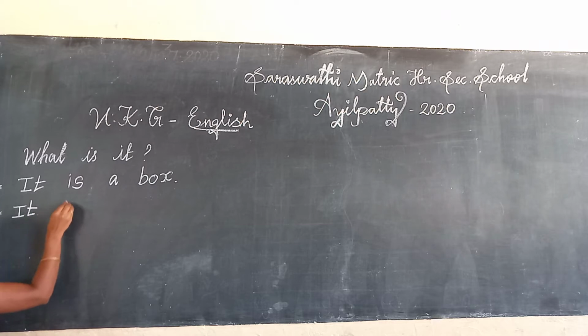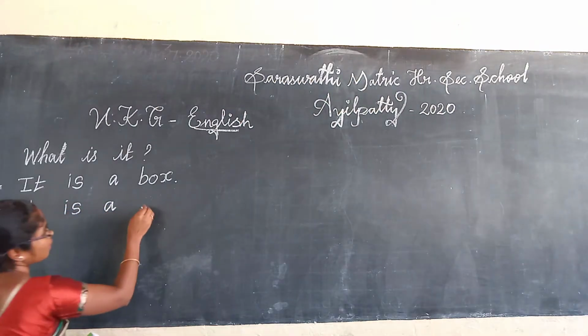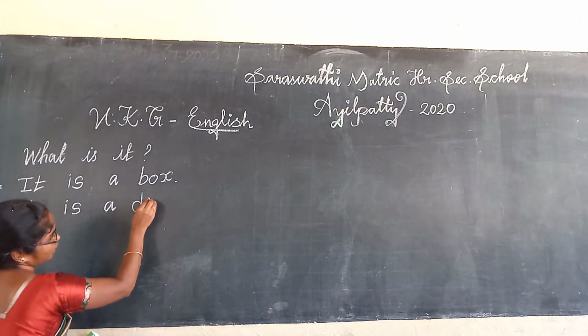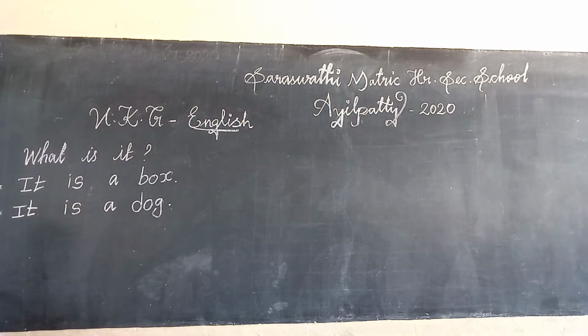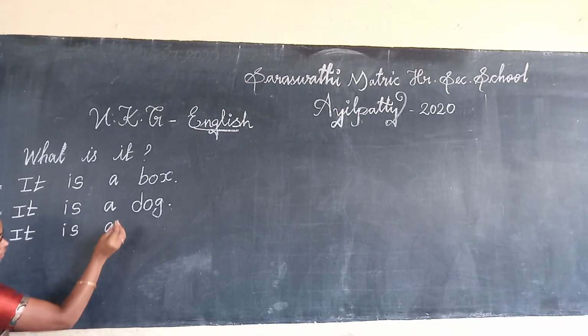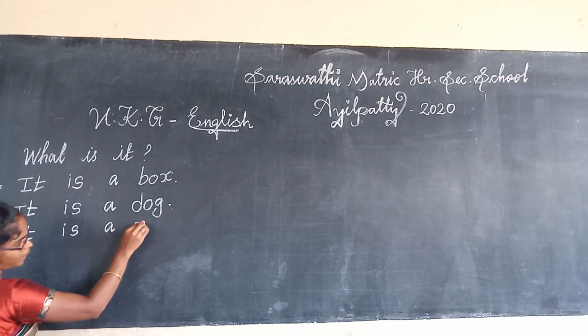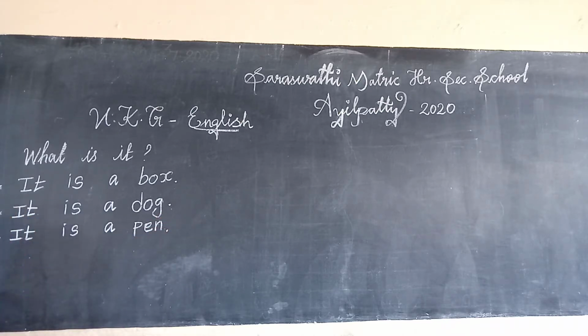It is a dog. Dog. Okay, children. Next picture is a pen. It. It is a pen. Pen. Next.